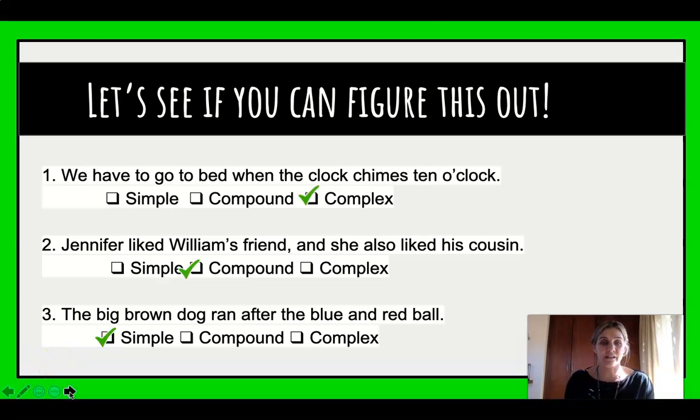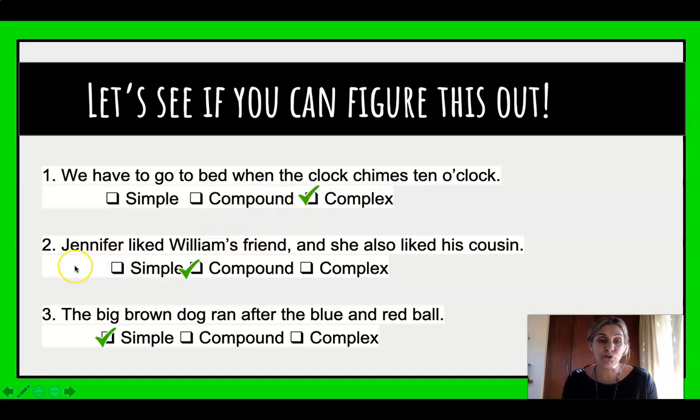So here we go. Take a look. Number 1, we have to go to bed when the clock chimes 10 o'clock. Can you see that that is a complex sentence? And I'll go through why. We have to go to bed. There's the first part. That is an independent clause. Makes sense on its own. We have to go to bed. But if I started with the second part here, when the clock chimes 10 o'clock, what must happen? It's missing something. So that's the complex. Got an independent and a dependent clause.